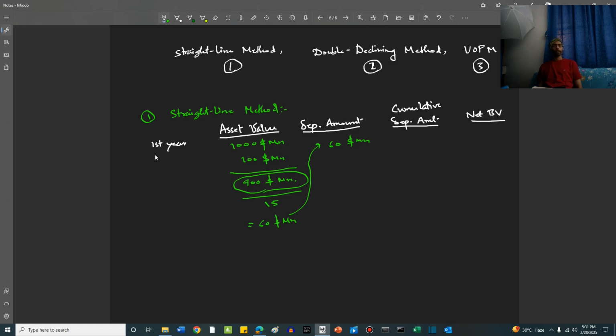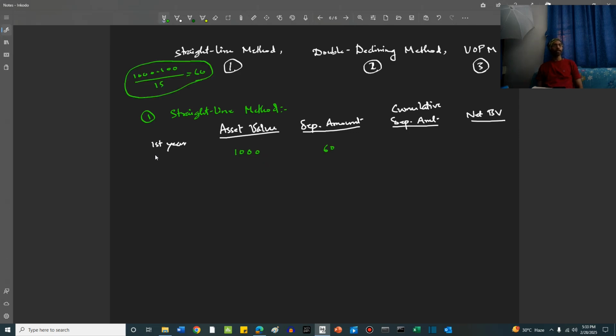Right, friends? So, total amount of reduction in value divided by the number of years. This is the straight line depreciation amount. So, let me copy this portion somewhere else so that I can use it for the other year calculations, right? So, I've kept the calculation here, friends. If you want to refer to it, this is the initial value minus residual value divided by the number of years, which gives us a straight line amount of depreciation.